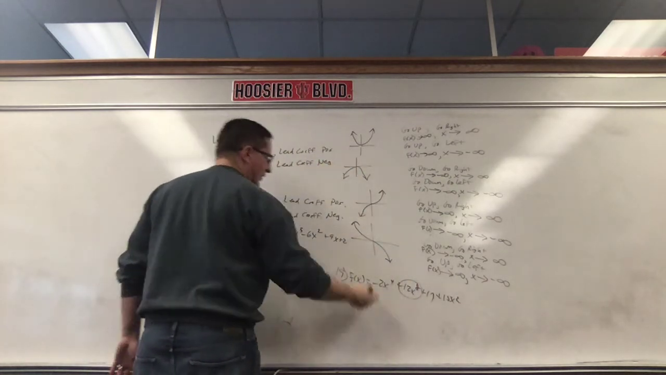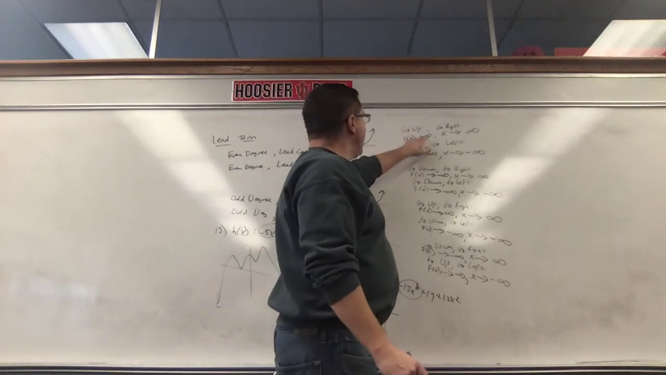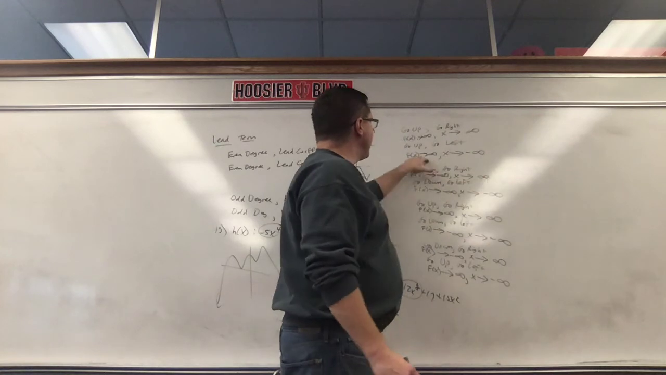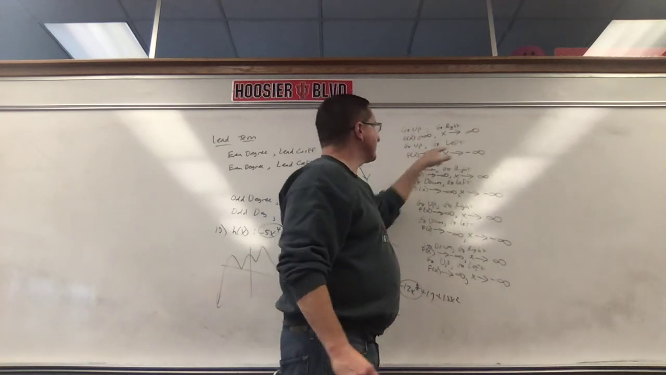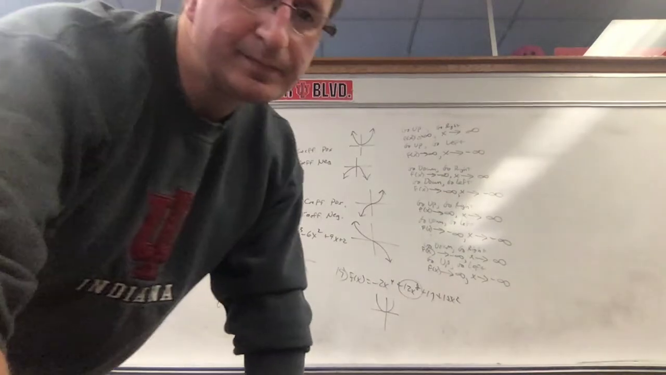It's 12. It's going to look sort of like a parabola, sort of like this. So, you're going to click on positive infinity to positive infinity, positive infinity to positive infinity. So, positive, positive, okay? And that's it.